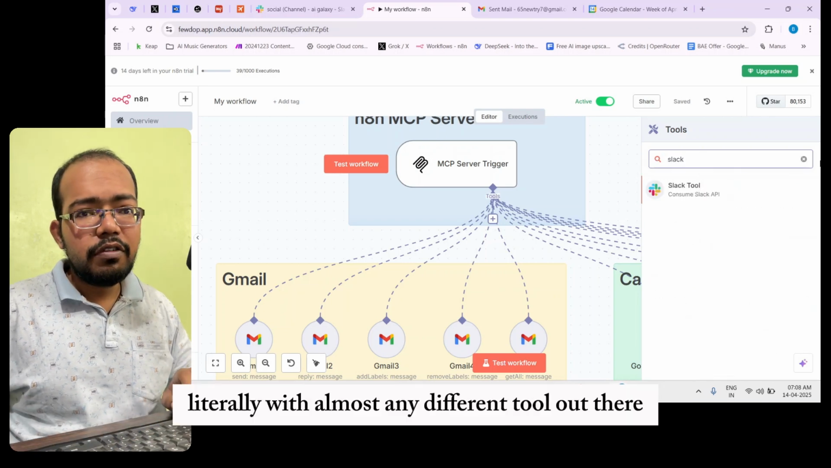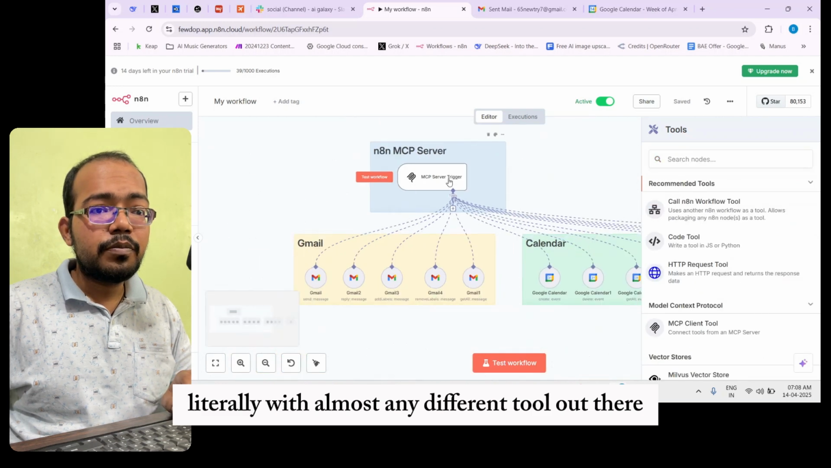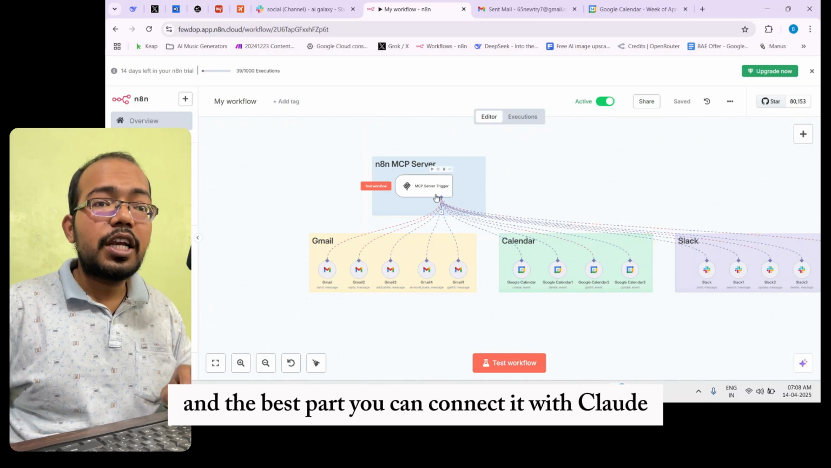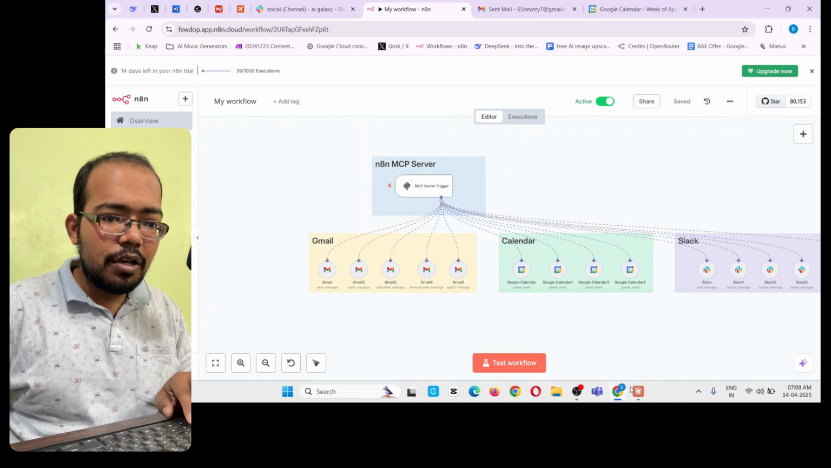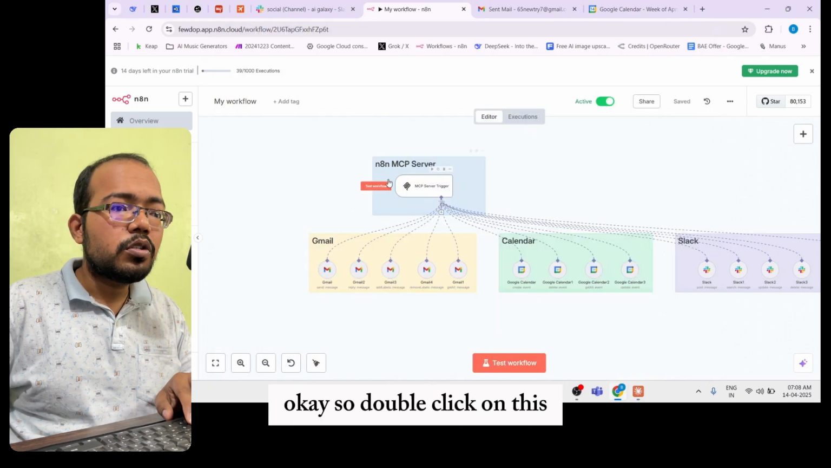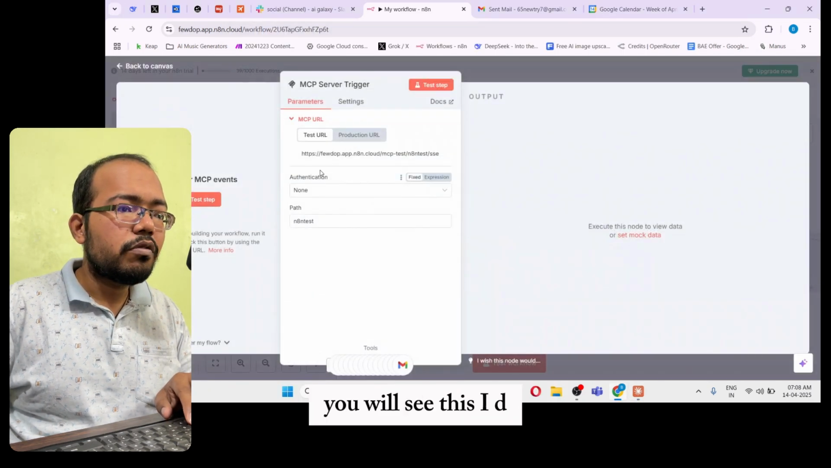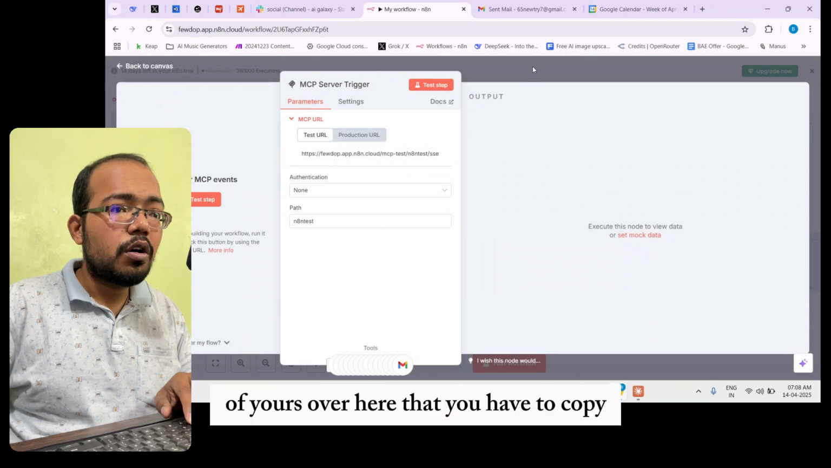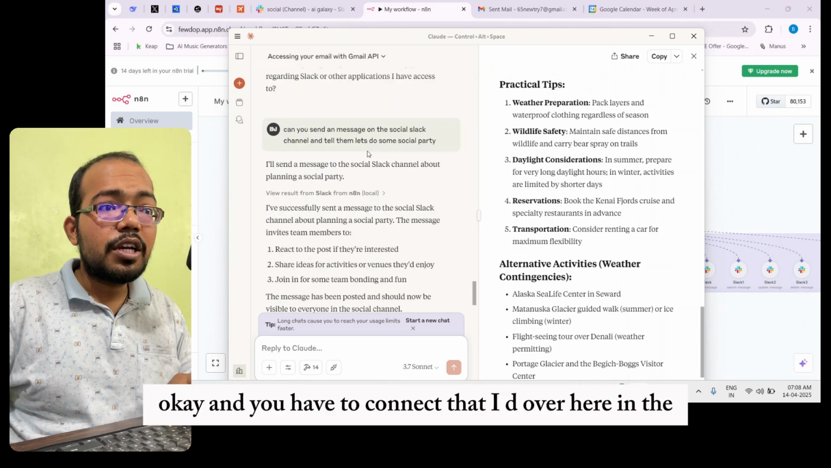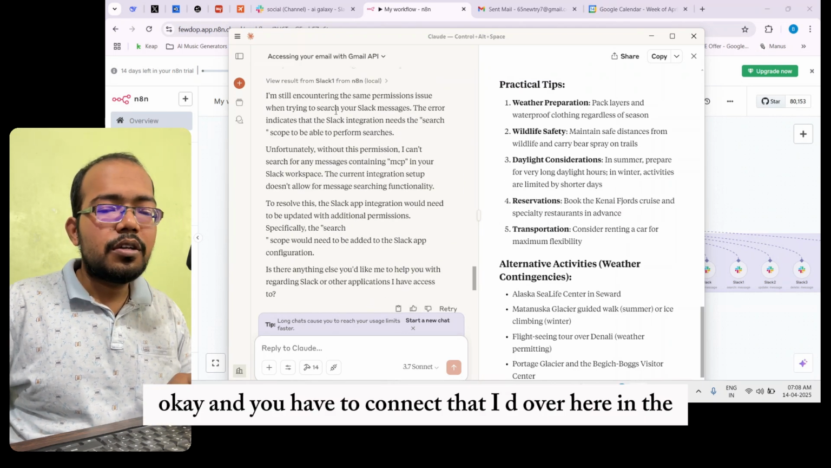So you can connect literally with almost any different tool out there and transfer the data between them. And the best part, you can connect it with Claude and perform all the actions directly from Claude itself. Okay, so double click on this. You will see this ID of yours over here that you have to copy, and you have to connect that ID over here in Claude.